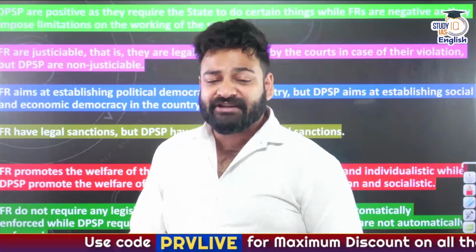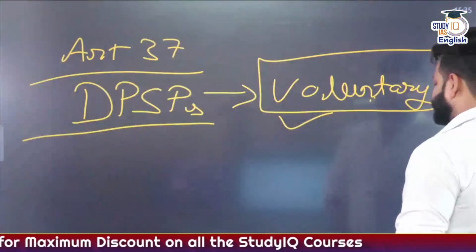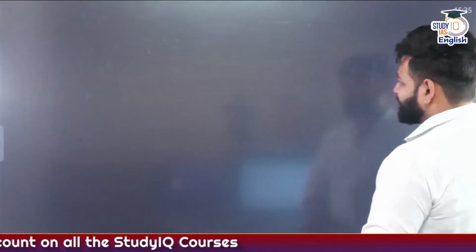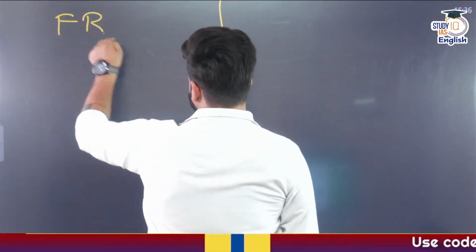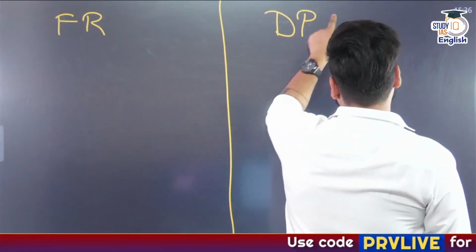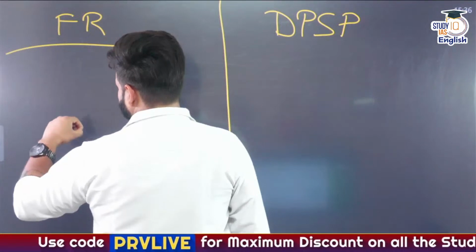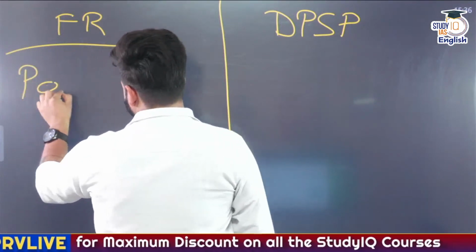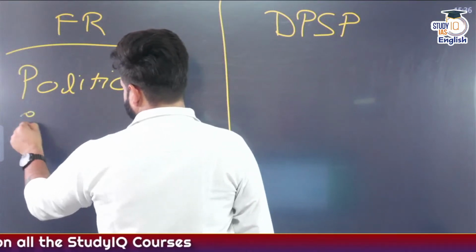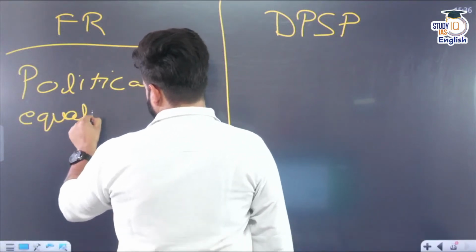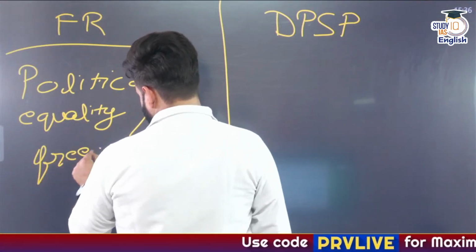Now, the difference with regard to their ideology, the ideology of the DPSPs as well as the fundamental rights. On the one side, we have the fundamental rights. On the other, we have the DPSPs. When we talk about fundamental rights, it provides us the political freedom, the political equality as well as the political freedom.